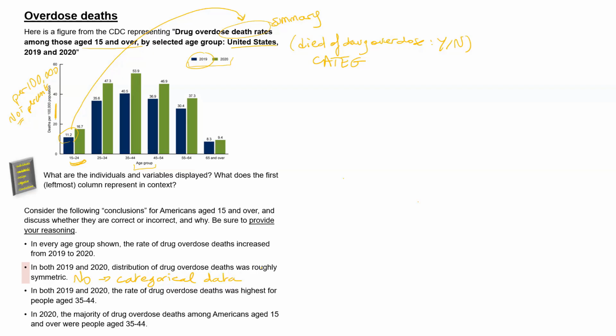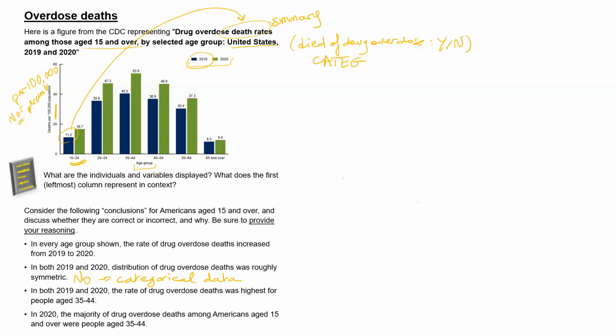And because those are different age groups, you could sort them in any way you want. You could go like here from youngest to oldest. You could also start with oldest to youngest. You could sort the columns by which group has the highest death rate. So you could start with the 35 to 44, for example. The placement of those 12 columns is entirely up to whoever wants to create this graph. And this is why we cannot talk about some kind of symmetry or skew. It does not make sense when you can reshuffle the columns whichever way you want.